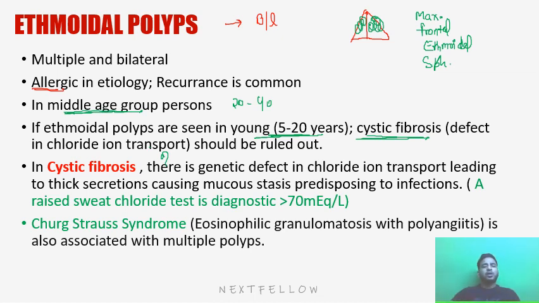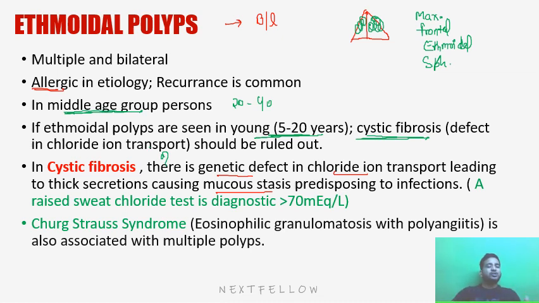Okay, so rule out cystic fibrosis if ethmoidal polyps are present in a younger age group. In cystic fibrosis, there is a genetic defect in chloride ion transport leading to thick mucus secretion, leading to mucus stasis, predisposing to infection, and whenever there is an infection occurring, leading to ostiomeatal complex blockage.